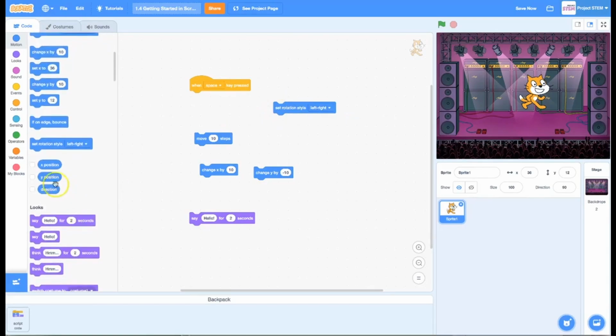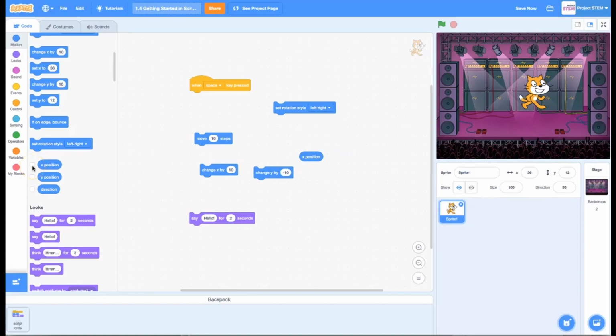And then I just want to point out, even though we can see the X and Y position of our sprite in this box over here, we also can use what are called reporter blocks. Whenever you see this little oval, we talked about how an oval is a value. I can actually bring this over, and if I click on it, it reports 36, which is the X position of my sprite, positive 36.